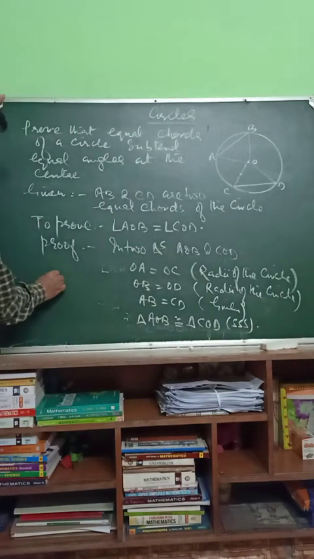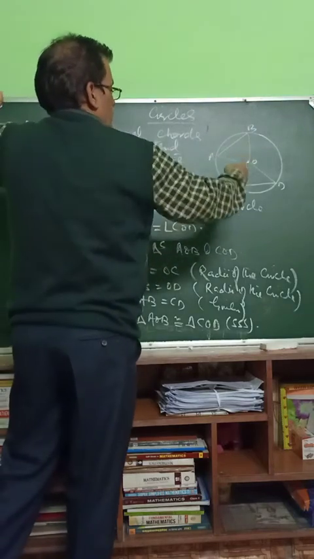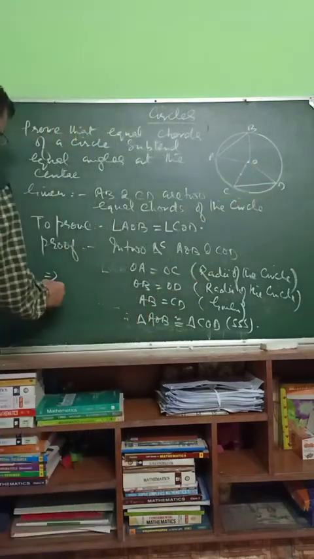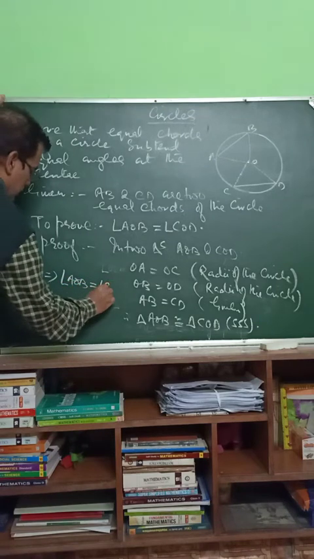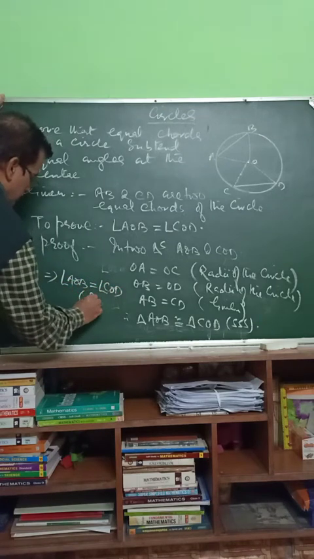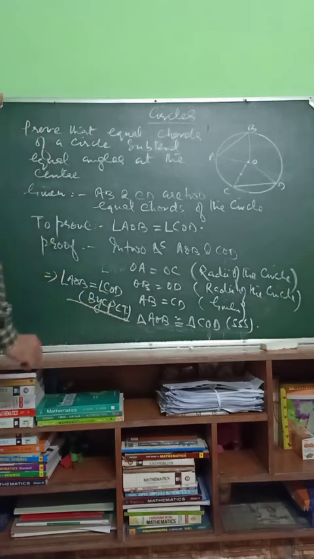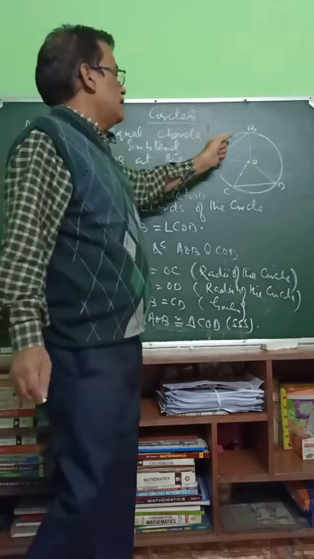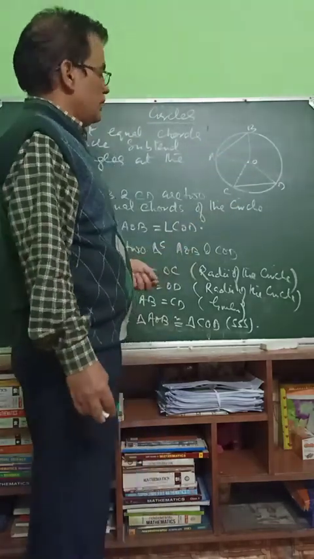This implies angle AOB is equal to angle COD by CPCT. This is being proved. So we have to remember that if the chords are equal, then the angles at the center are also equal.